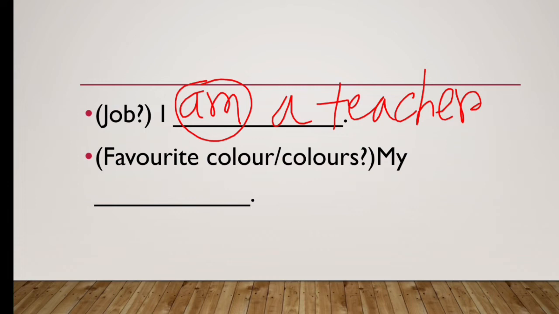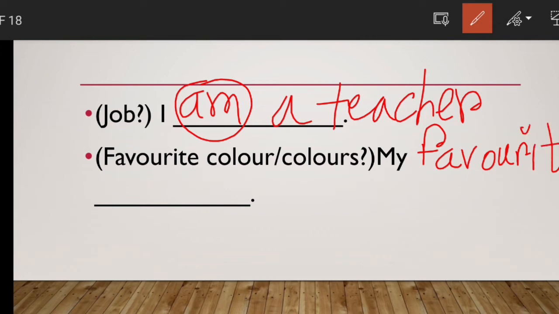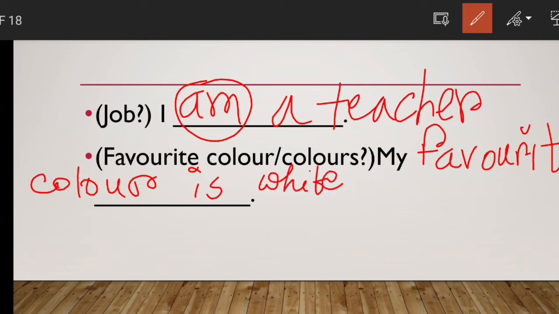What is your favorite color, or what are your favorite colors? In that, what can you write down here, right? As my favorite color is only one, I can write down my favorite color is white. My favorite color is white.